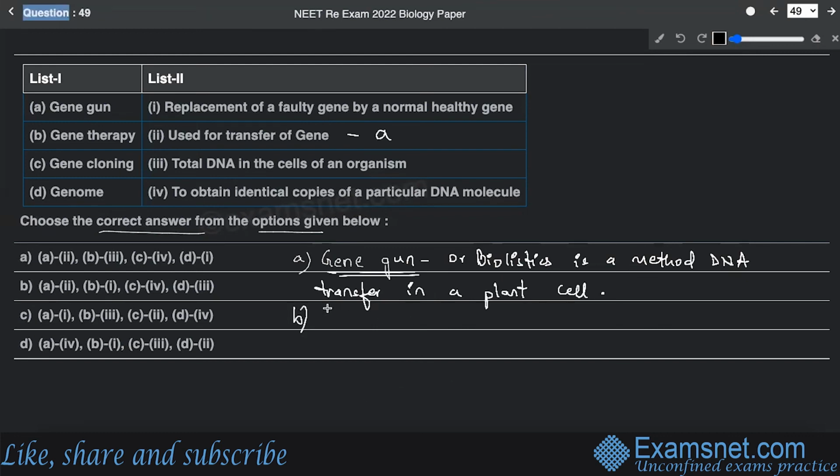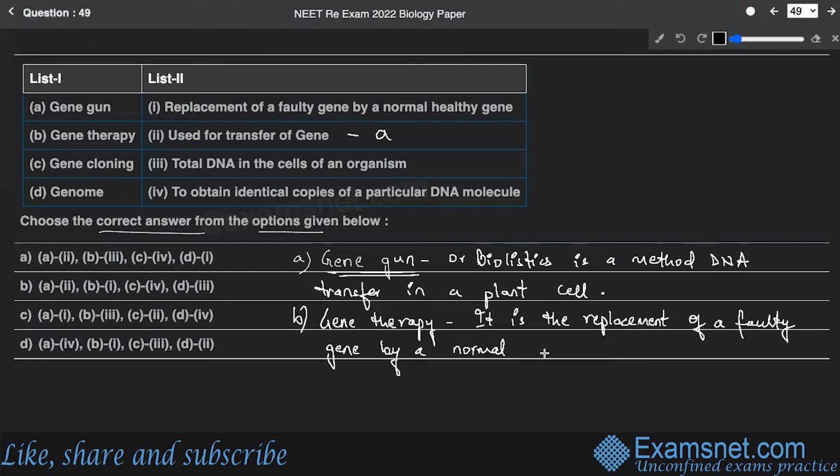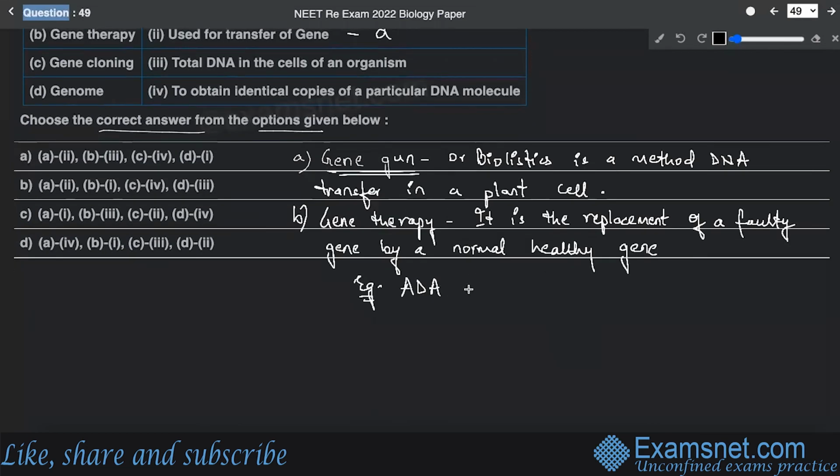So gene therapy is the replacement of a faulty gene by a normal healthy gene, and one of the best examples is ADA deficiency in a 4-year-old girl.